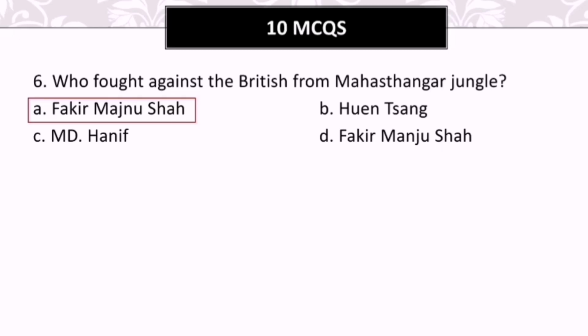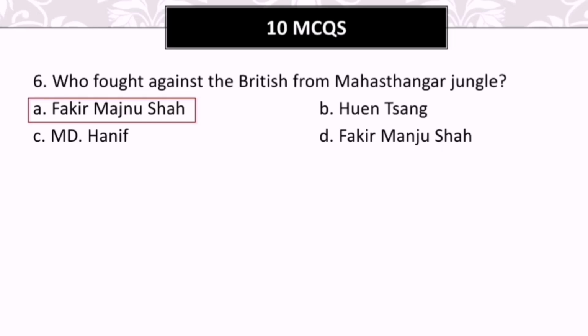You can see the option number D is quite similar, but the middle name is different. For the option D, here is written Fakir Manju Shah, but the name of the person who fought against the British from Mahasthangar jungle, his name was Fakir Majnu Shah, not Manju Shah.